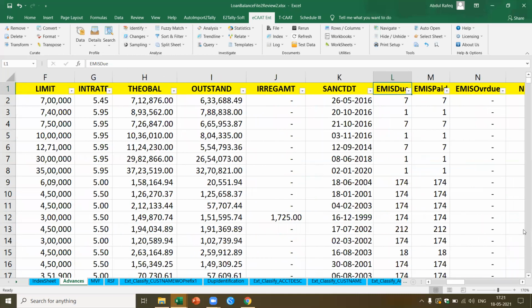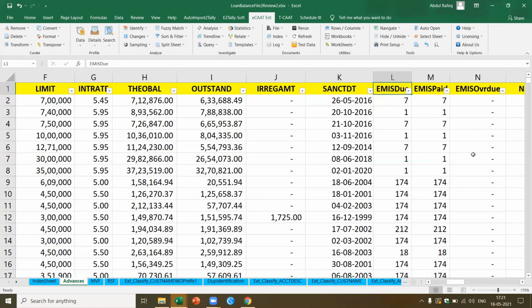I have the sanction date. Now, for example, I'm doing the audit for the financial year ending 31st March 21. I would like to pick up all the dates of the sanction which are there. Plus, when I'm looking at, let's say, the NPAs, I would like to look at what are the loans which have been granted right from the beginning till the end of the year. So in that case, maybe I'll apply the MIS function. I'll show you that so that I can get to know year-wise what are the loans which have been granted. I can also know the count and the sum.